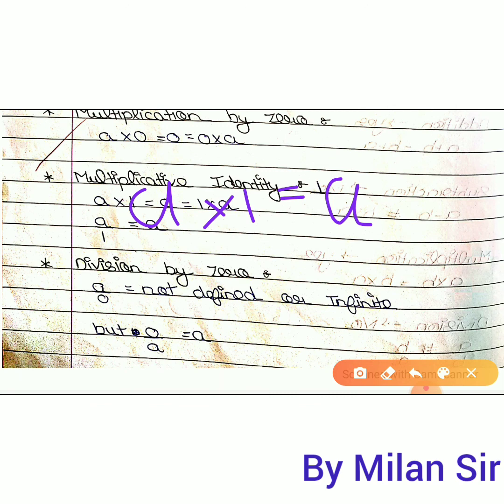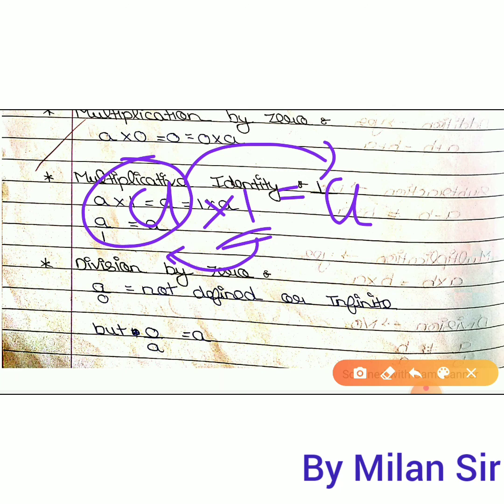Multiplication with 1 does not affect the question, so whatever question we have, we get the same answer here. So we can multiply 1 with any number and we will get the same answer. In multiplication, 1 does not affect the question. That's why it is called multiplicative identity.